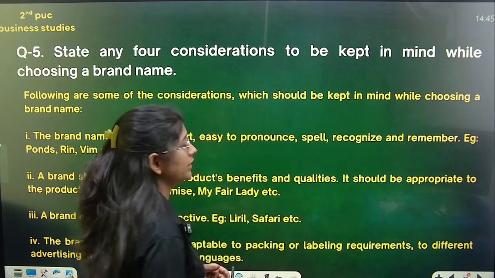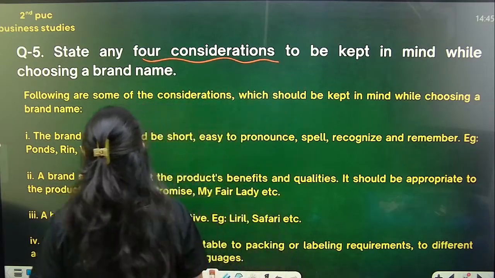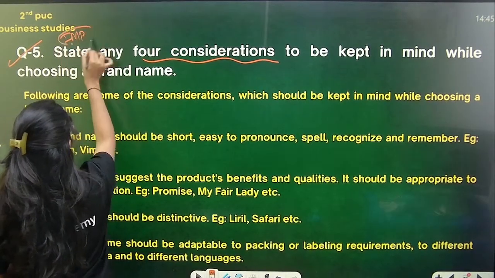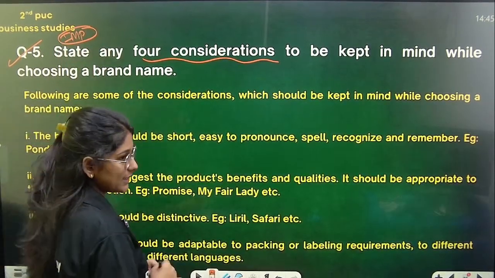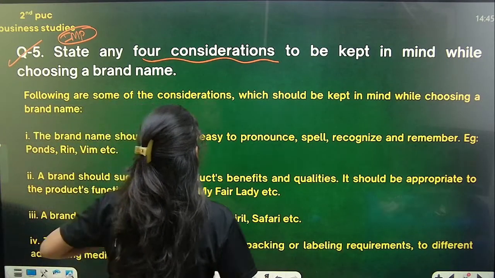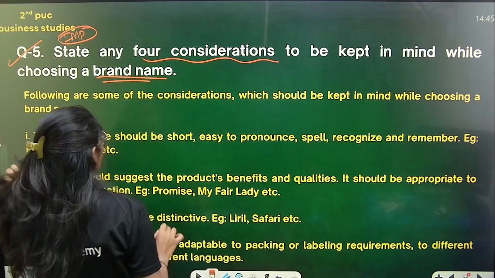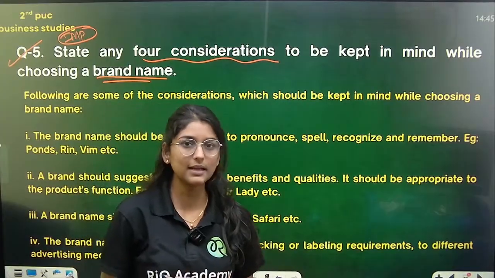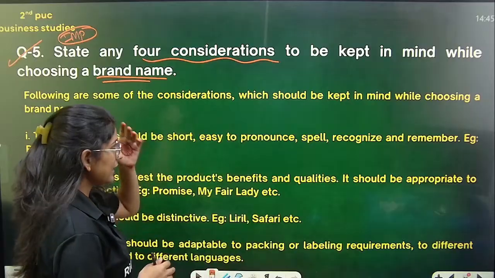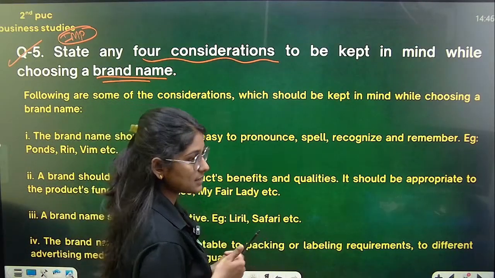So the next question is: state any four considerations to be kept in mind while choosing a brand name. Again, this is a very important question for your exam, and it can be asked. What they are asking is, when you choose a brand name, what are the considerations you have to keep in mind? So that is the question.